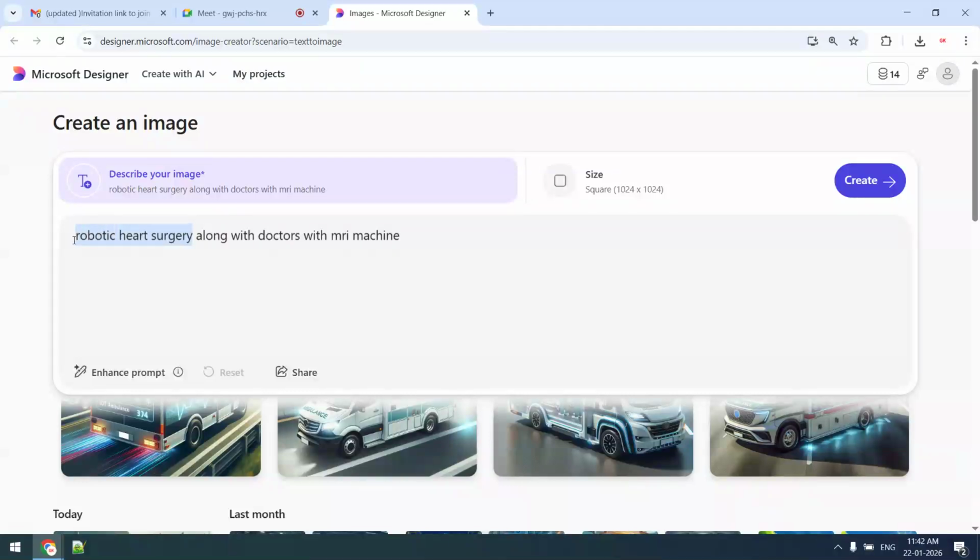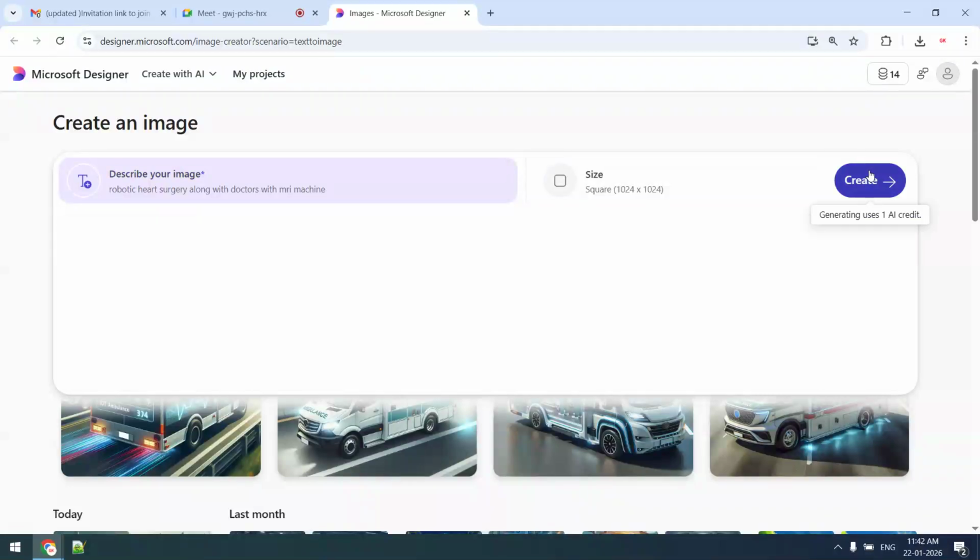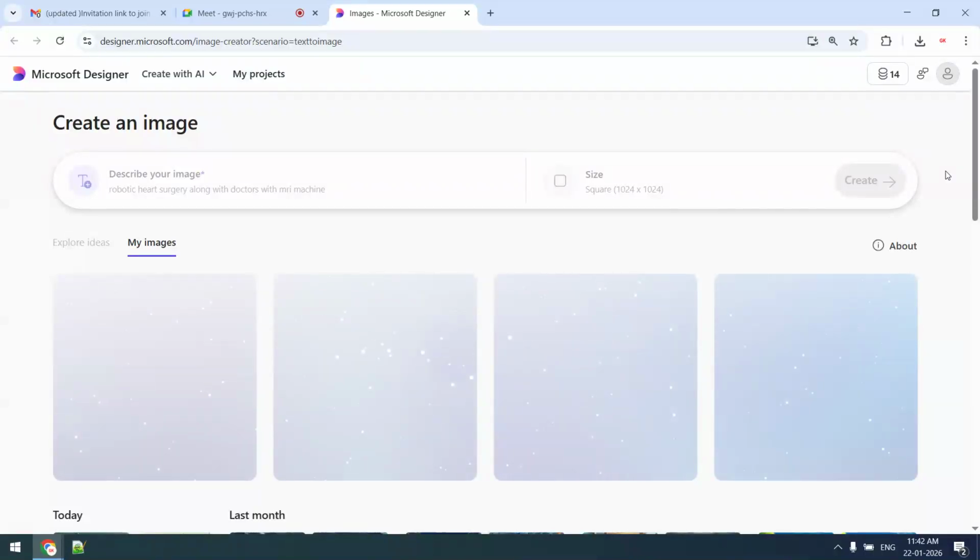I want to show robotic heart surgery. There should be some doctor and MRI machine. I will check whether these conditions are fulfilled or not. My three conditions are there: robotic heart surgery, doctor, MRI. Create. So you will see what will happen, and without the need of any particular dedicated paid software. It is free software, a product of Microsoft, a very popular and renowned company. And you will see in a few seconds four images will be created.